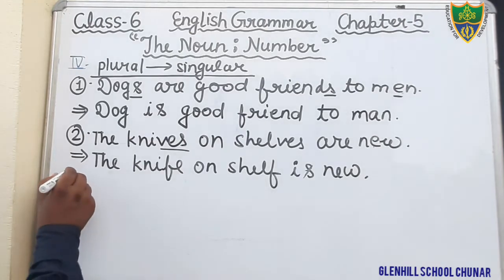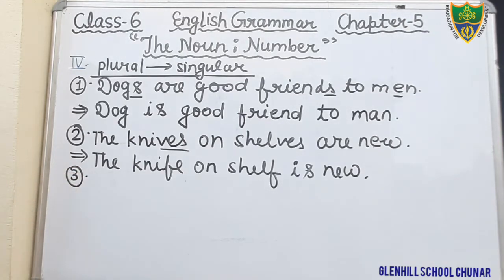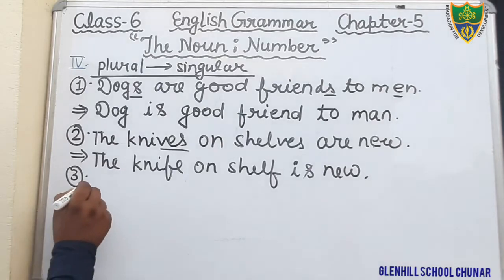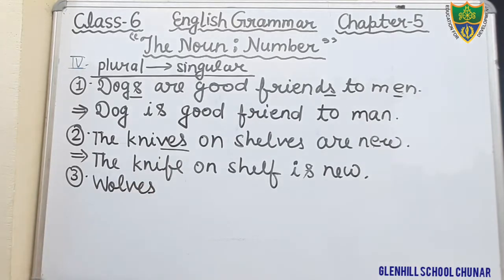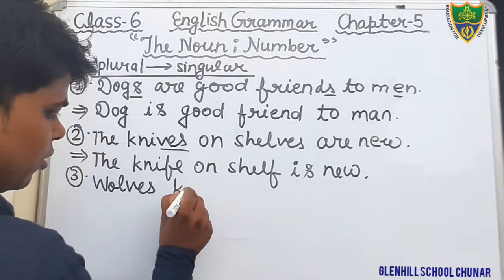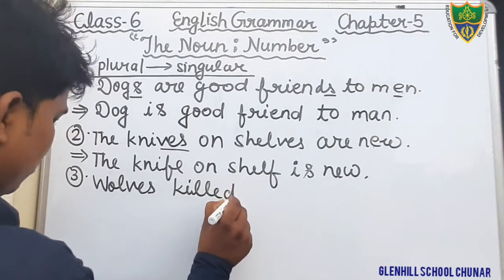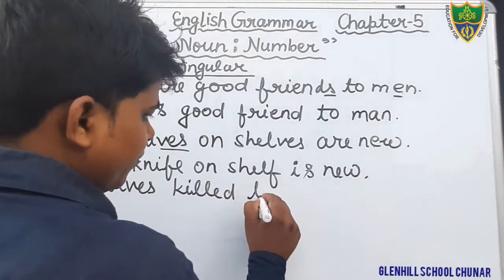Next question, students. Question number 3. What is question number 3? Wolves killed the sheep. Wolves, W-O-L-V-E-S. That is plural. Killed the sheep.